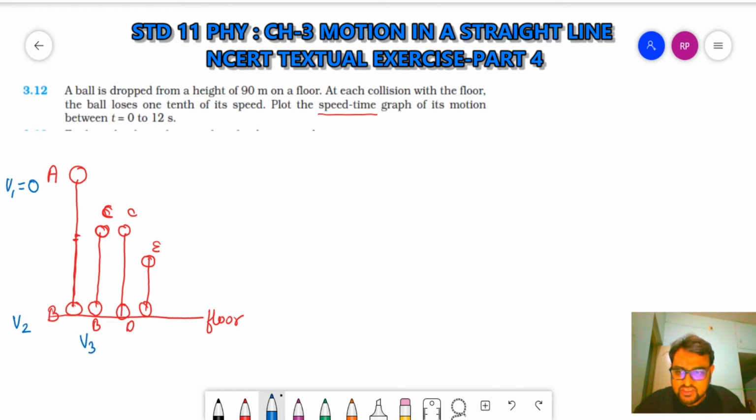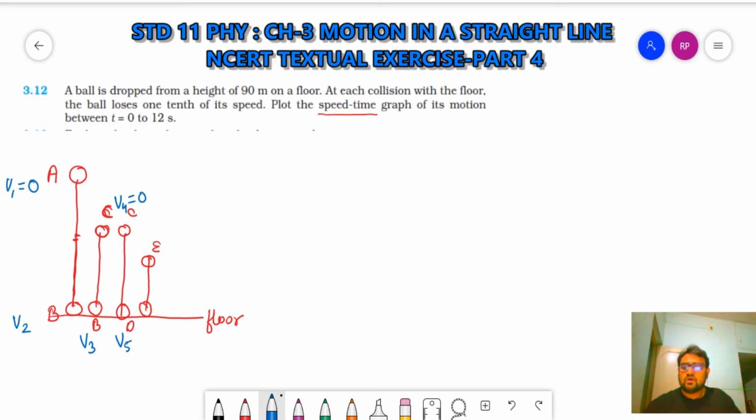When it reaches this position, let's take v4, which will also be equal to 0, because this is the maximum height. Again it will fall down. When it falls down, let that velocity be v5. When it hits the floor, it moves up again.